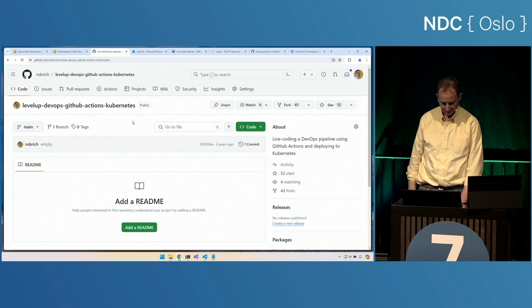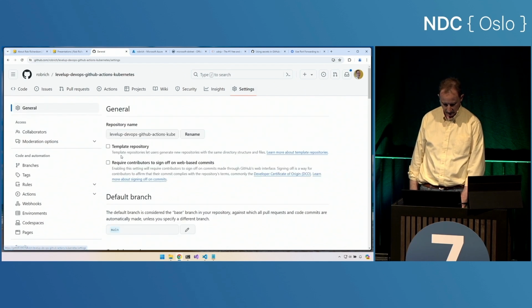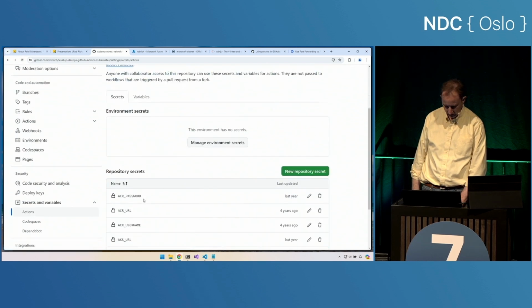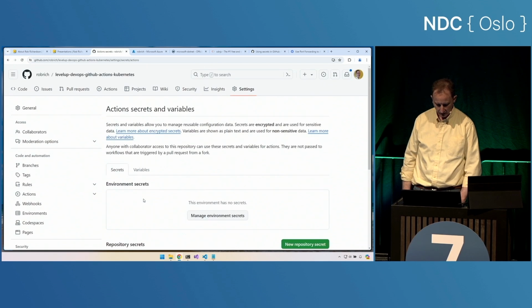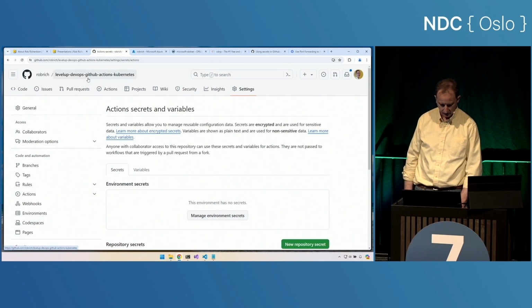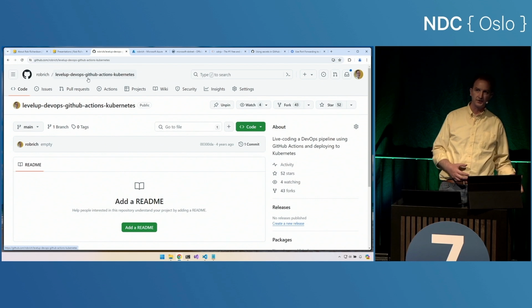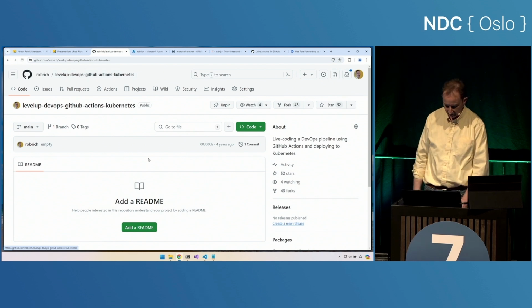This will be entertaining. Here's a repository. It's pretty much empty. I did come in here and create some secrets, just to be able to use over the course of our build. But otherwise, it's a pretty empty repository. Let's build up a website. We'll put it inside of a container. We'll deploy it through a DevOps pipeline and start it in Kubernetes.